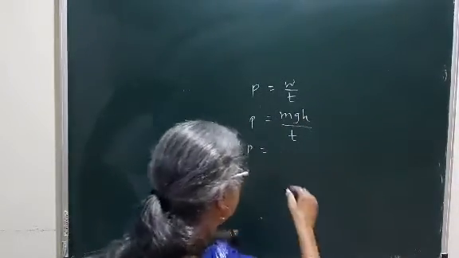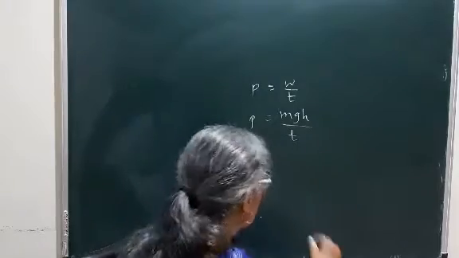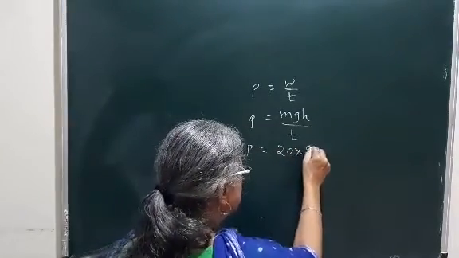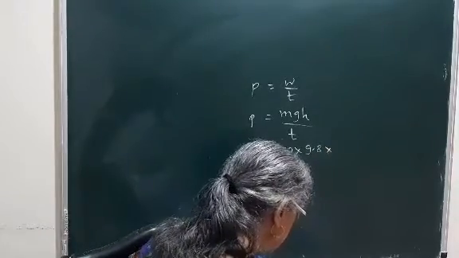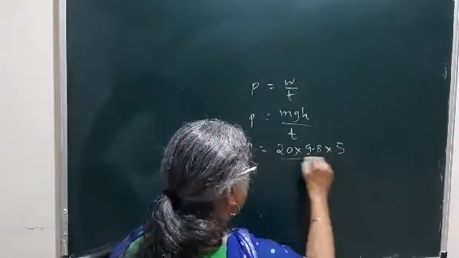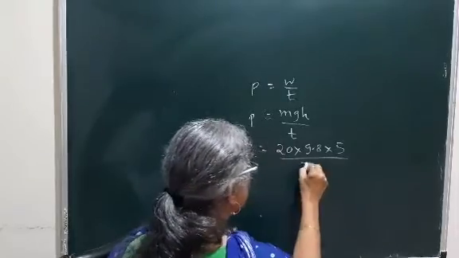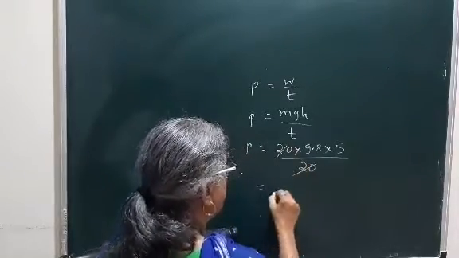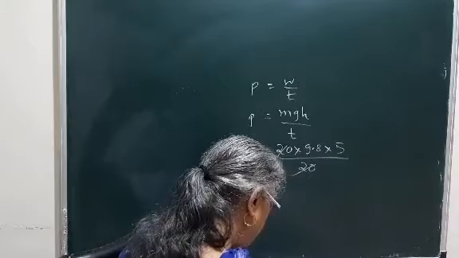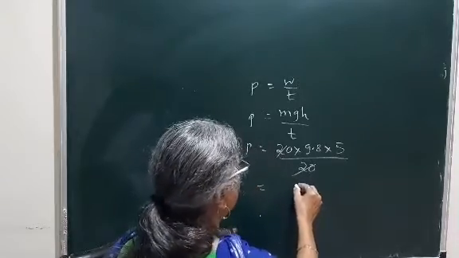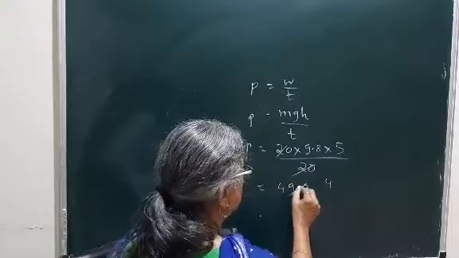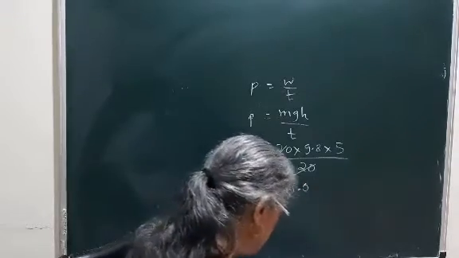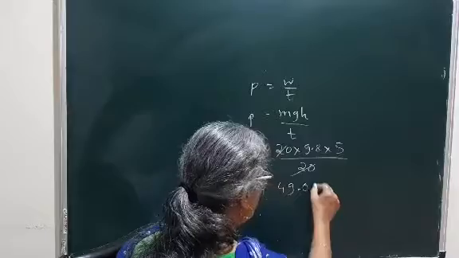So mass is 20 kilogram, then g is 9.8, then height they have given 5 meters, upon time they have given 20 seconds. So if we calculate that, power will be 49 watts.